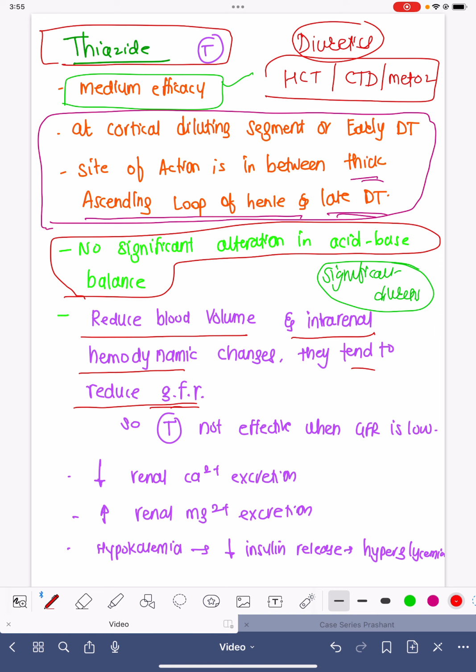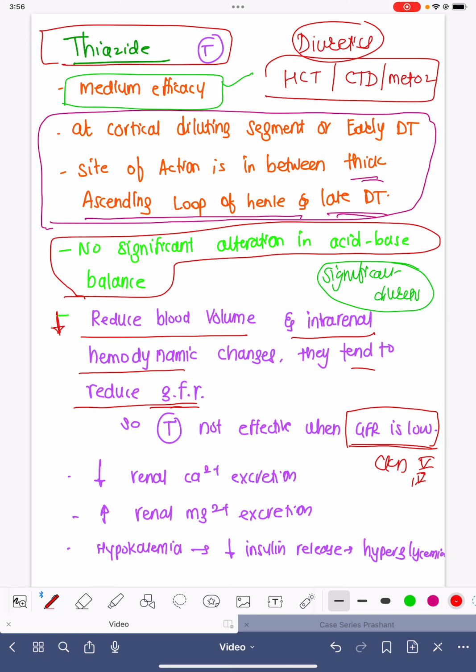That is the reason why these medicines are not effective, especially if the glomerular filtration rate is low, because these medicines already reduce the blood volume. And if the GFR is low, suppose the patient is in CKD stage 5 or stage 4, where the glomerular filtration rate is already very low, then this medicine won't work at all. So hydrochlorothiazide, chlorthalidone won't work if creatinine is very high or if the GFR is very low.